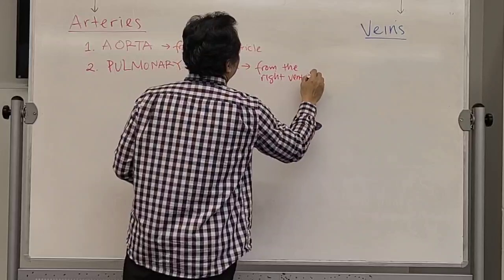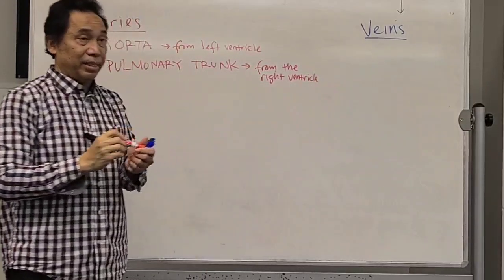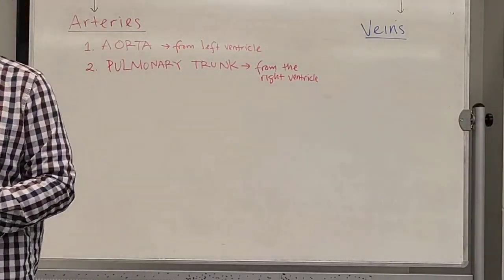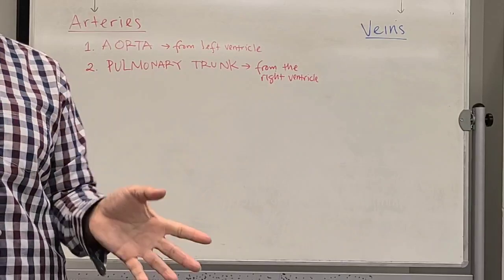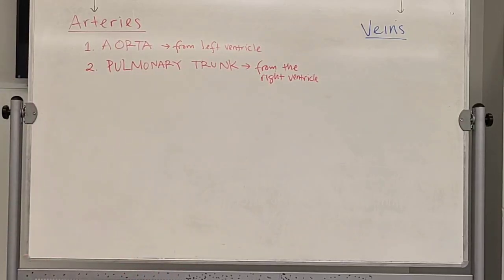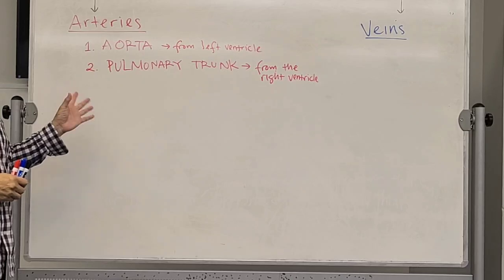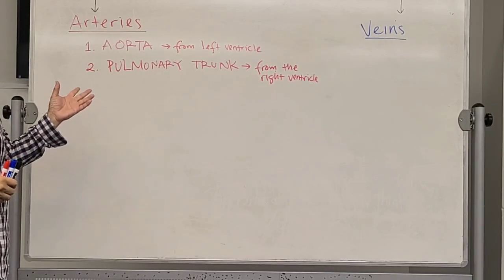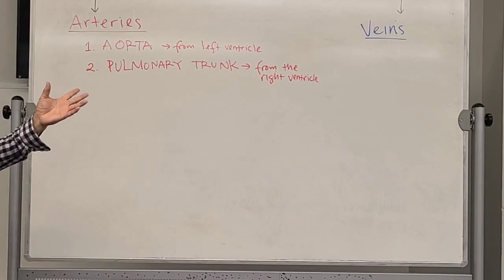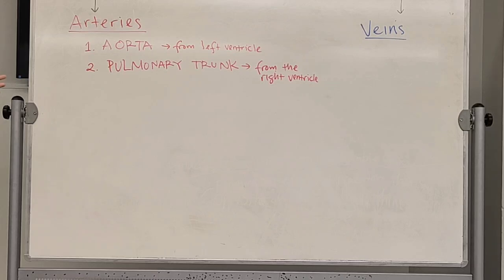This is the one that delivers blood to the lungs. So these are the two bigger arteries that come directly out from the heart. One from the left ventricle, which is the aorta, and the other one from the right ventricle, which is the pulmonary trunk. Are you with me?